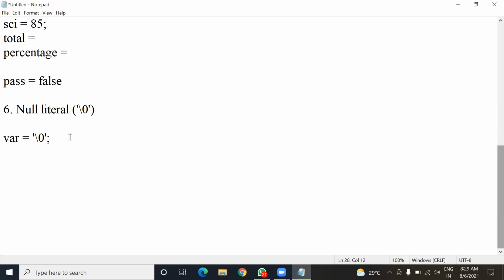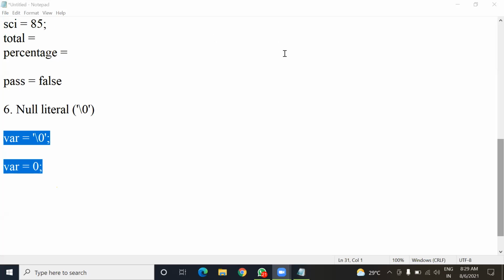No doubt, sir. Okay. So now in this variable var, if I store 0, and here I have stored the null character, are these same or different? Sir, different. Why is it different? Sir, because in the first var there is no value, but in the second var there is a value 0.